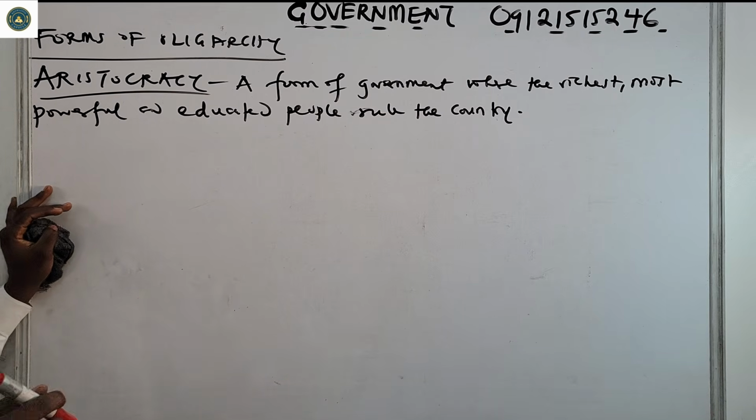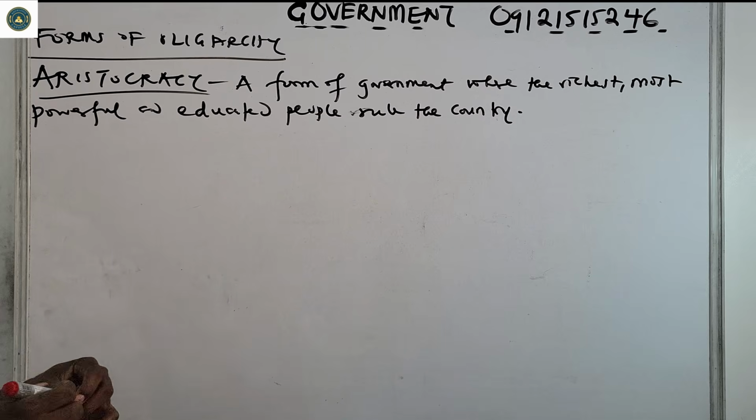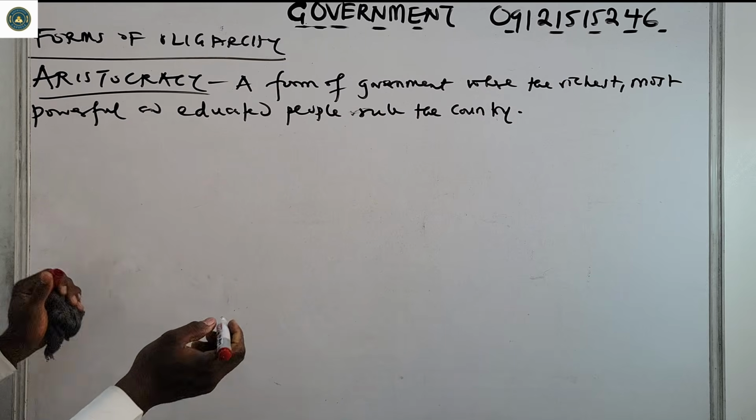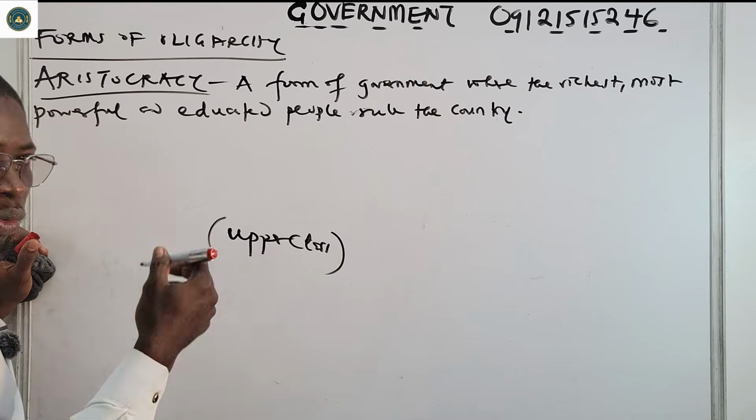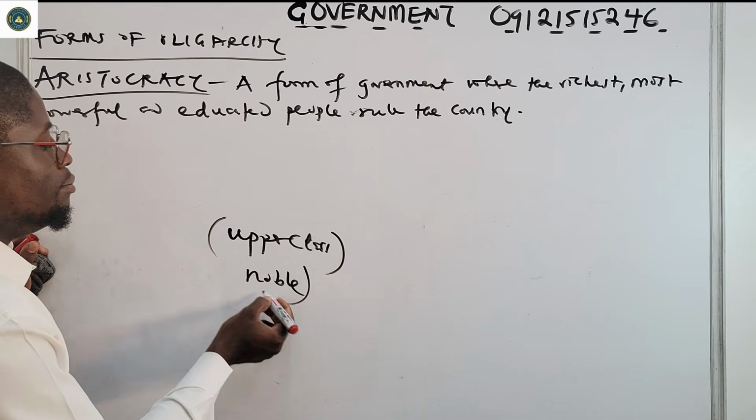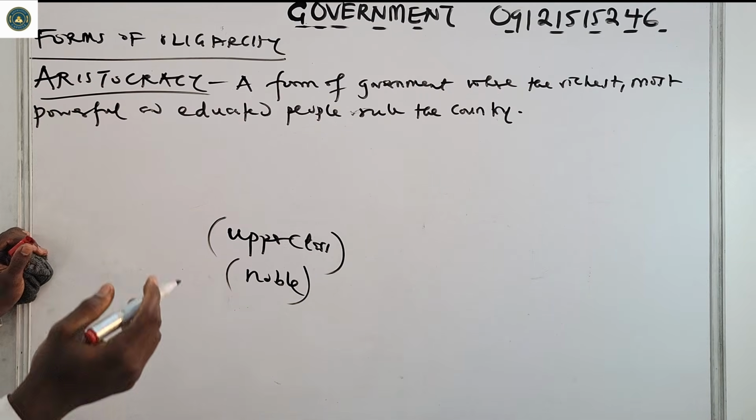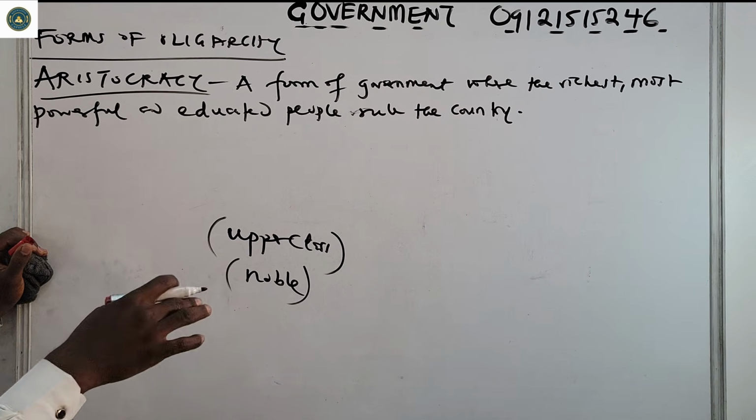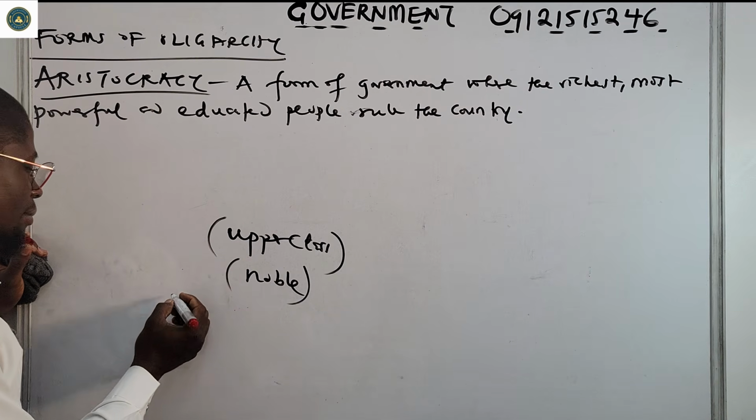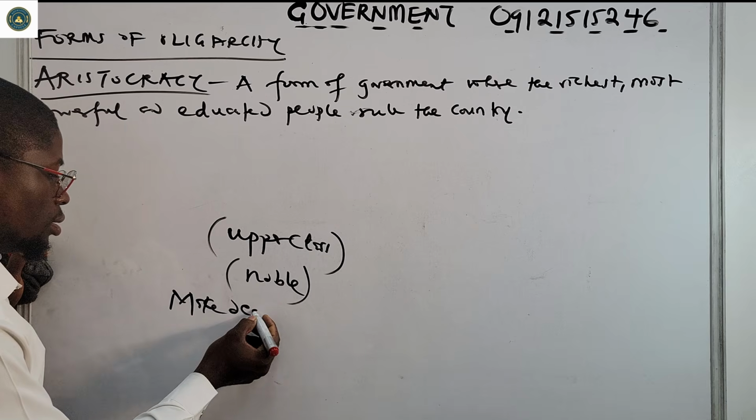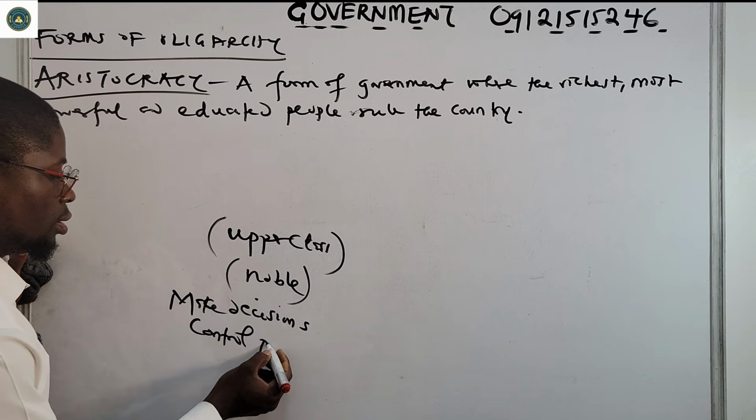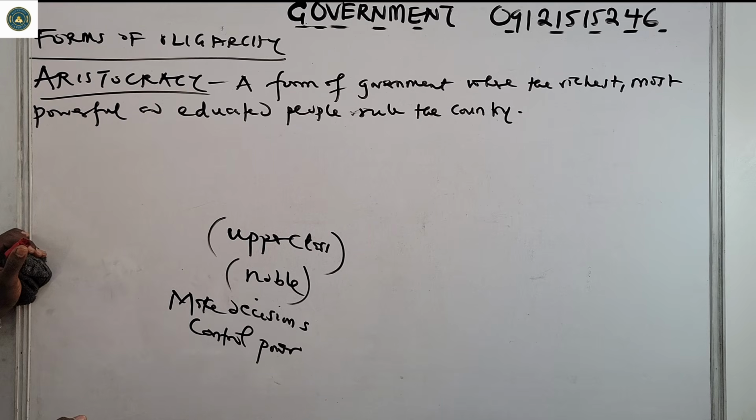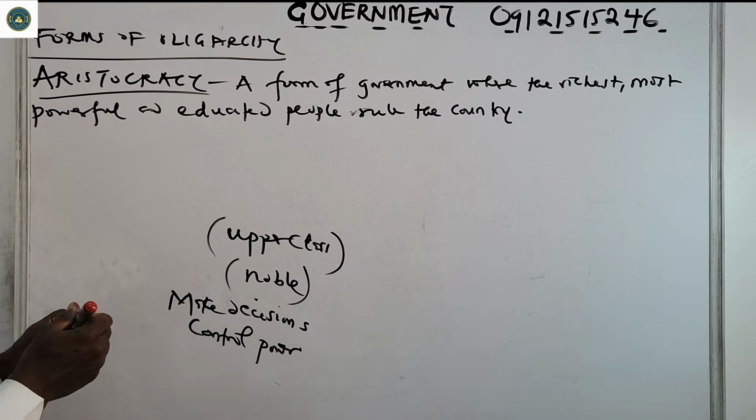So a small group of people, they may be from noble or from the upper class. A few people from the upper class, or people who are noble, make decisions and control power. They make decisions and they also control power. This happens in aristocracy.